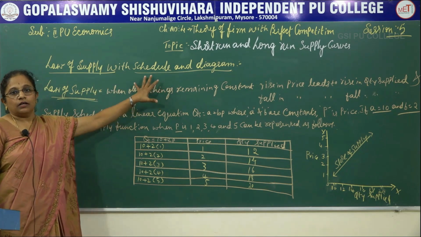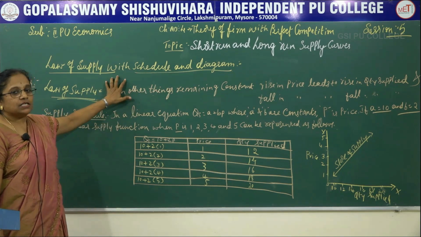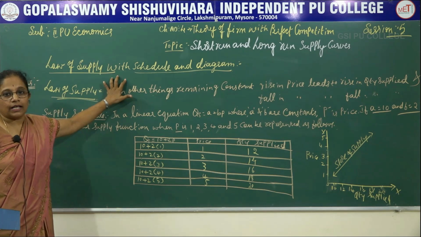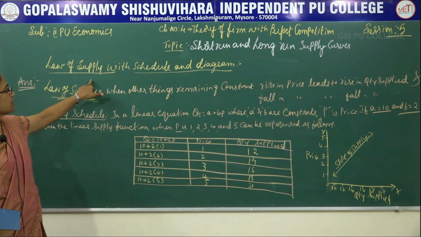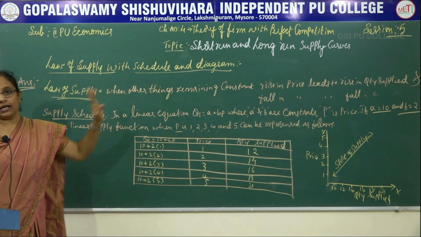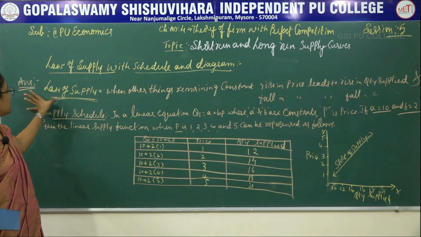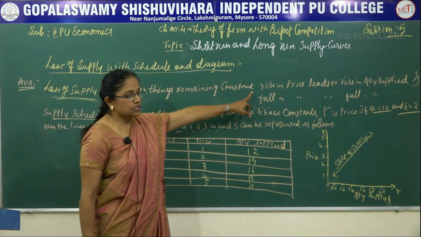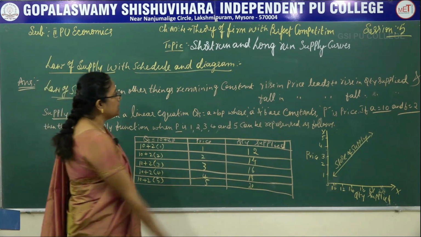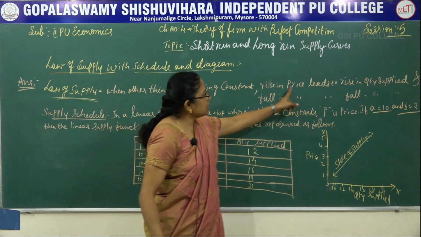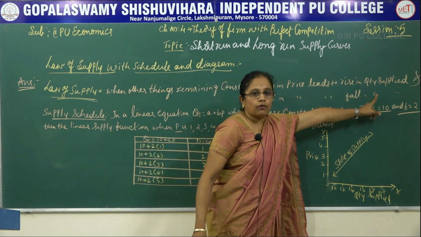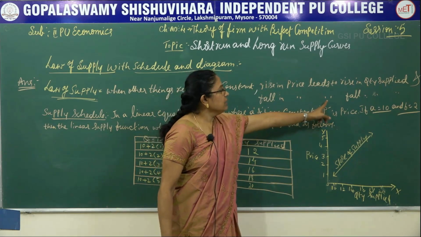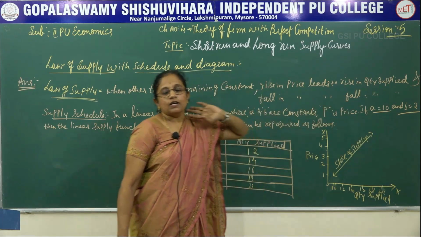Hello children, this is another question which can be asked for 6 marks. They can ask you to write the law of supply along with the schedule and diagram. You all know that the law of supply states that, other things remaining constant, a rise in the price leads to a rise in the quantity supplied in the market, as well as a fall in the price will lead to a fall in the quantity supplied.